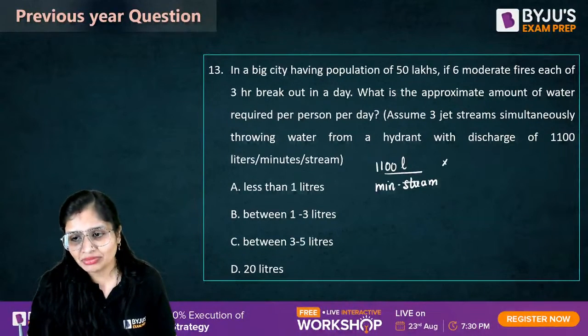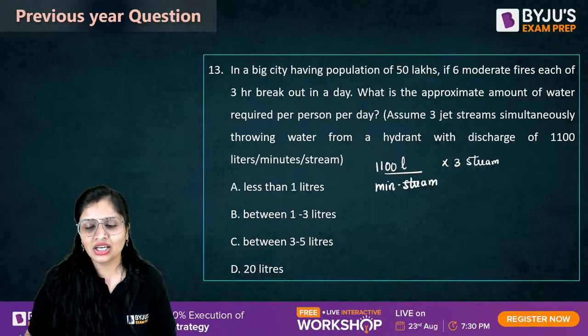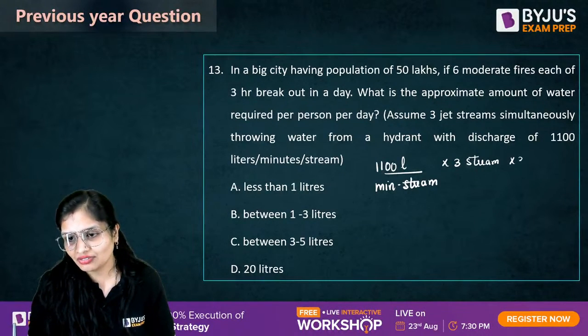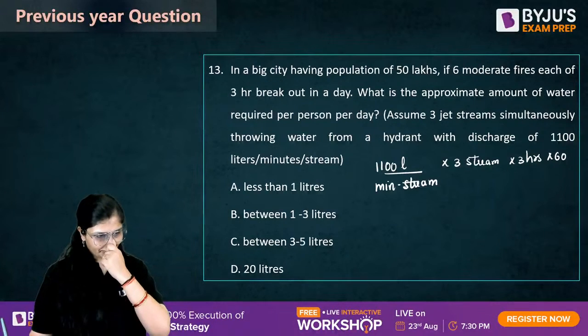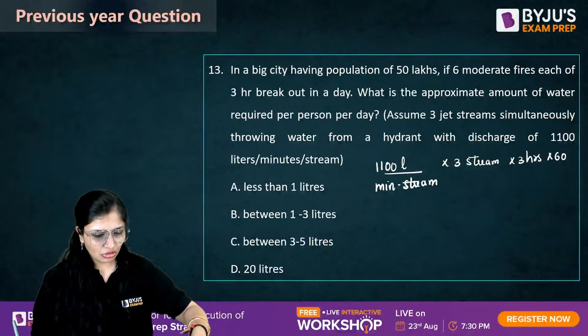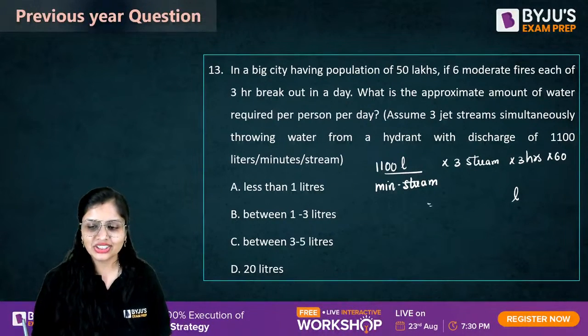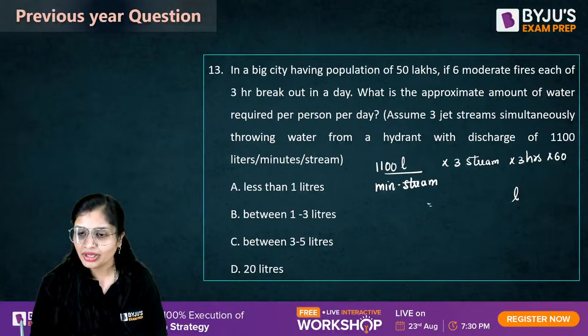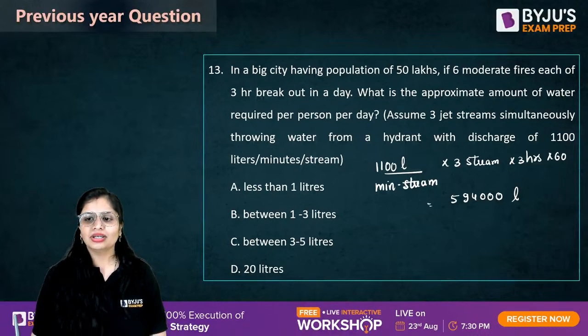Now how many streams are there? 3 streams are there. And how much is the fire duration? 3 hours. 1 hour is equal to 60 minutes. How much is it coming? Solve this much. How many liters of water are we talking about? What is the discharge through the hydrant? 594,000 liters. This much is coming.